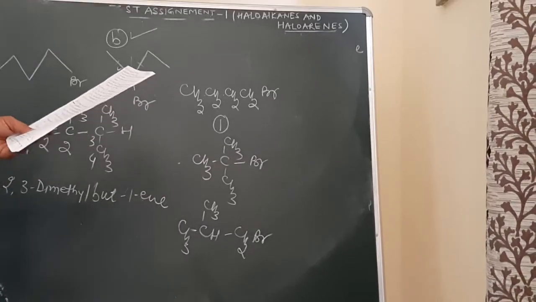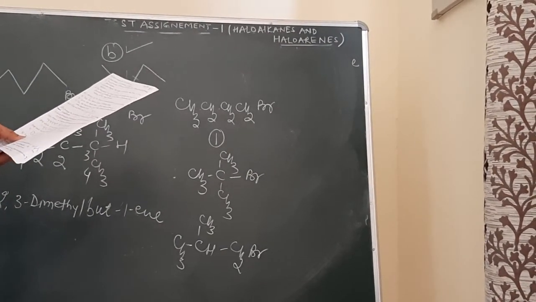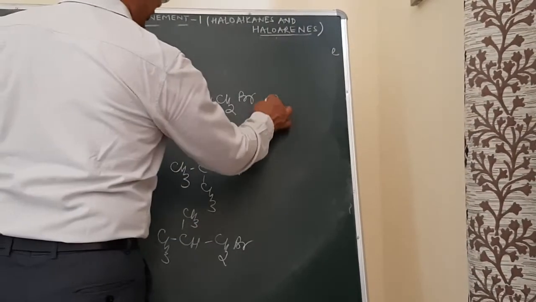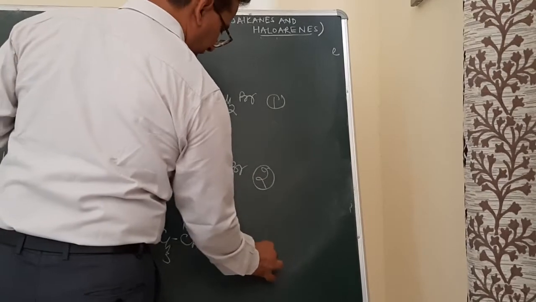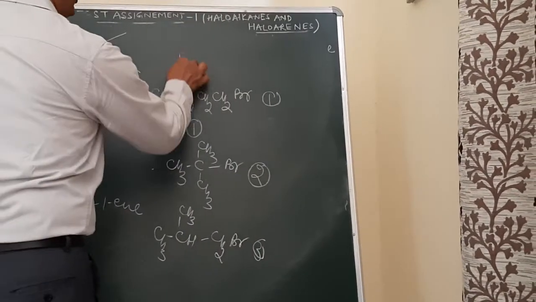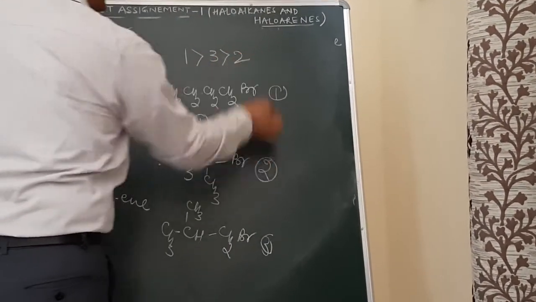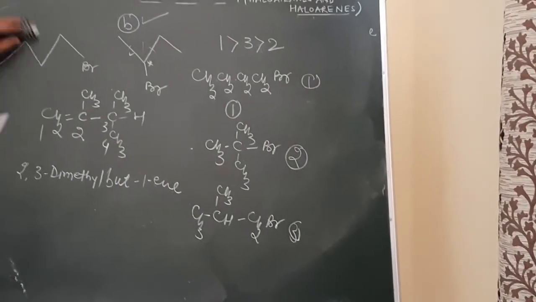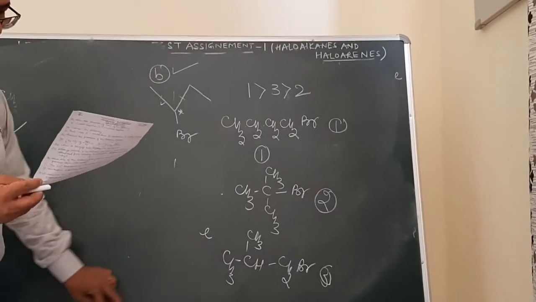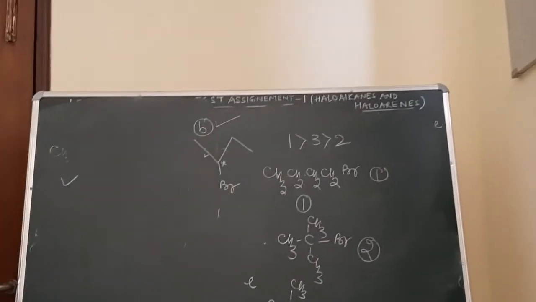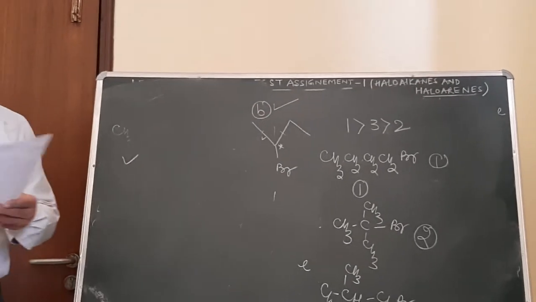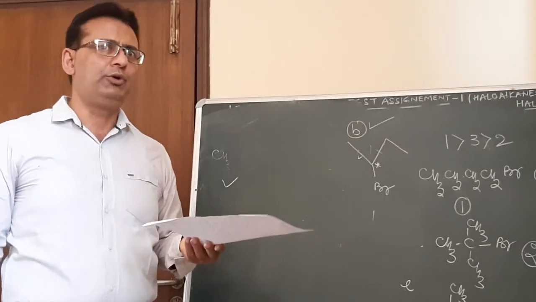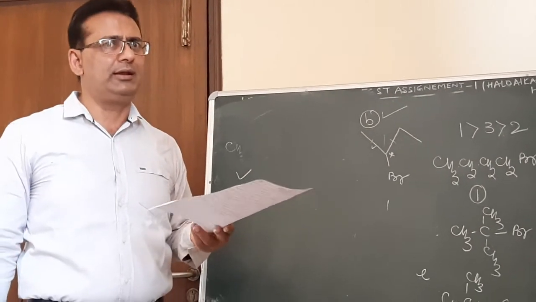Boiling point is directly proportional to surface area. So in this case, suppose this is first, this is second, and this is third. Which one is having more surface area? First, as compared to third, as compared to second. What is the concept? It depends upon the van der Waals force of attraction, and van der Waals force of attraction is directly proportional to surface area. The next question, which of the following has the highest dipole moment? Already done with you. CH2Cl2, CHCl3, CCl4. Answer was CH2Cl2. It was discussed in the assignment as well as in the lecture.